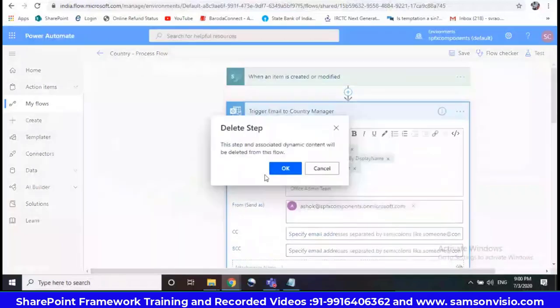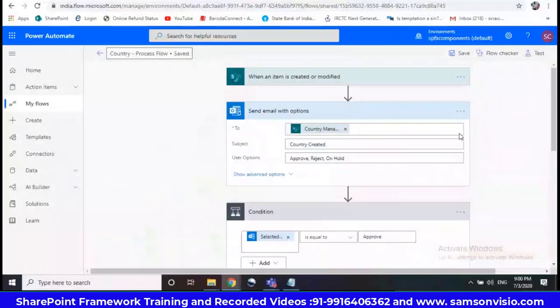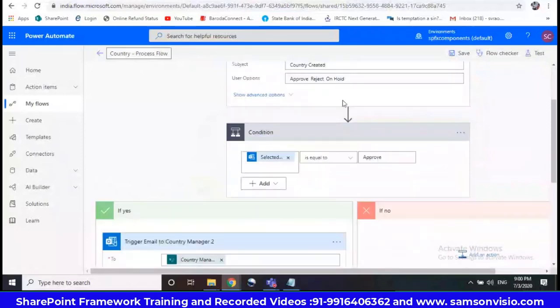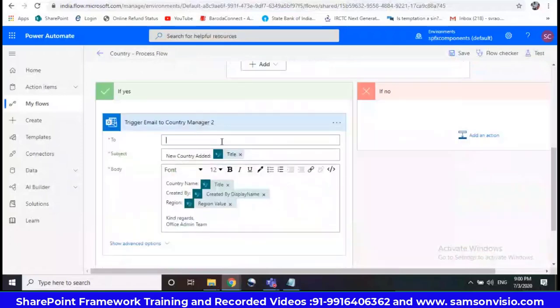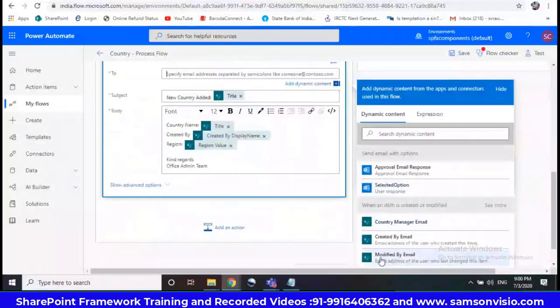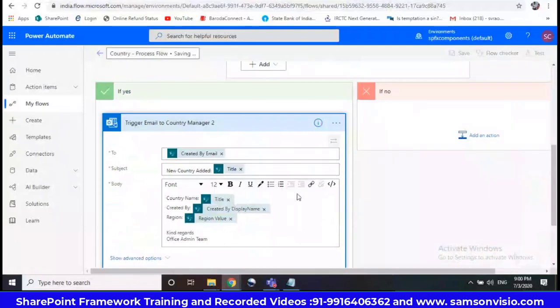Deleting here. Saving. So with options, country manager, country created, approve, reject, on hold. If the manager selected approve, then we will trigger an email to the created by email.